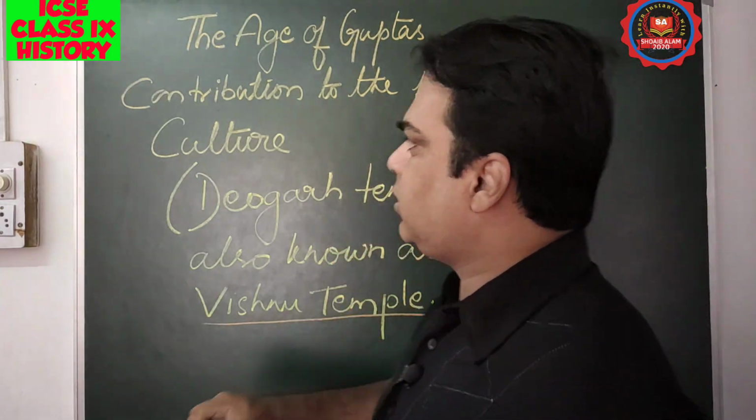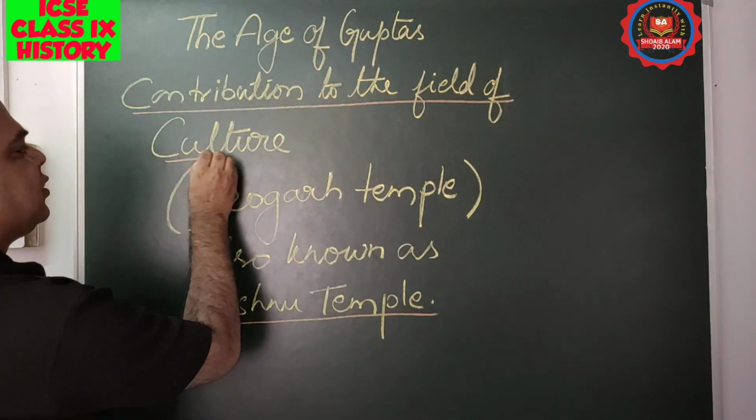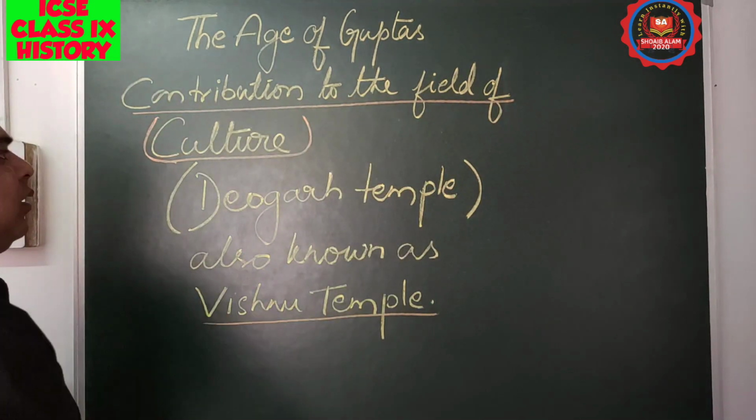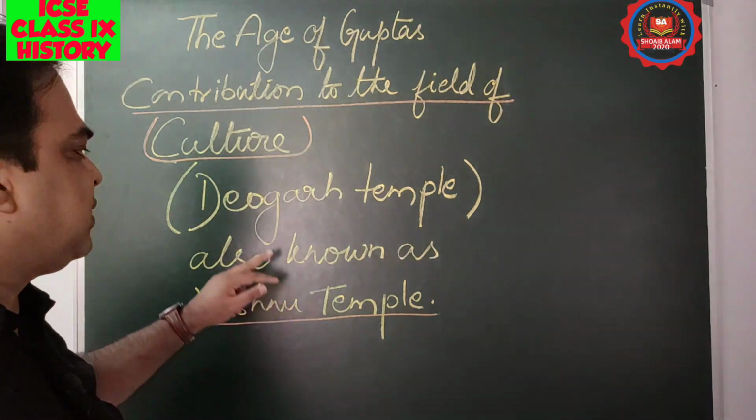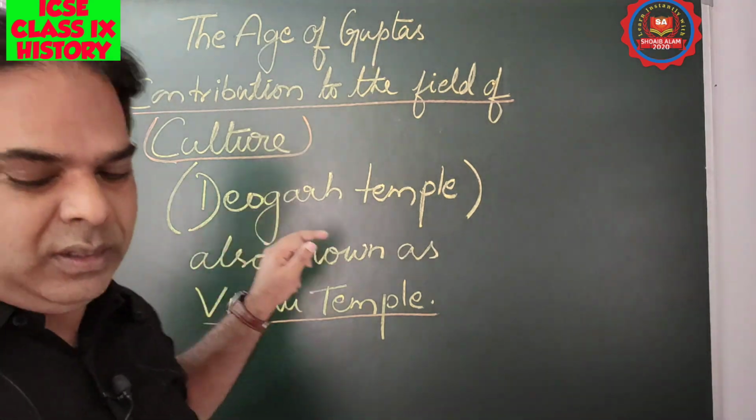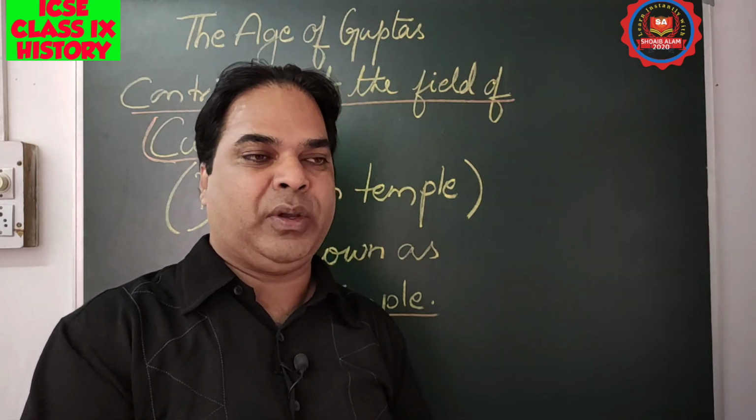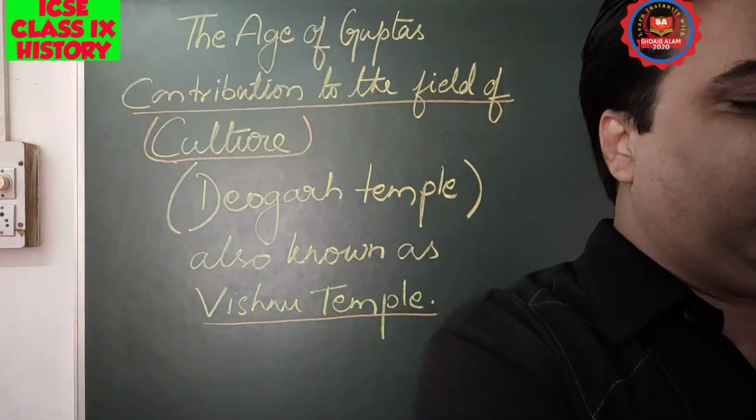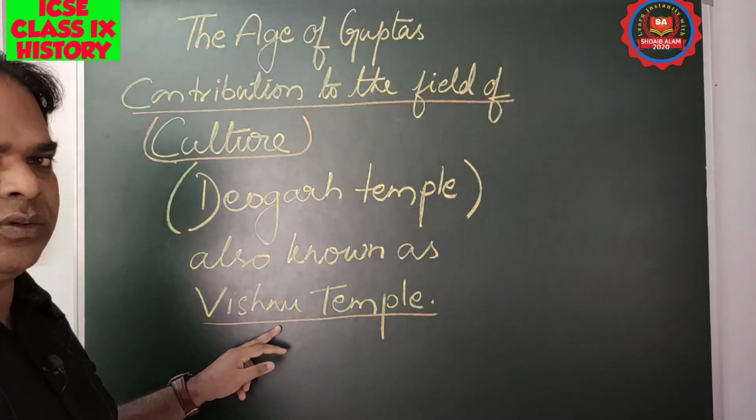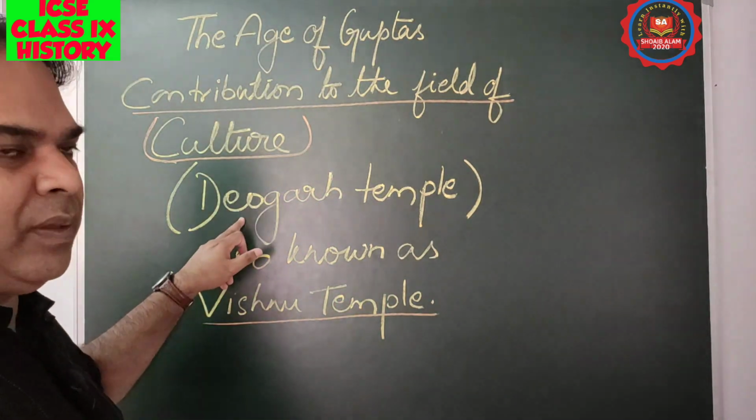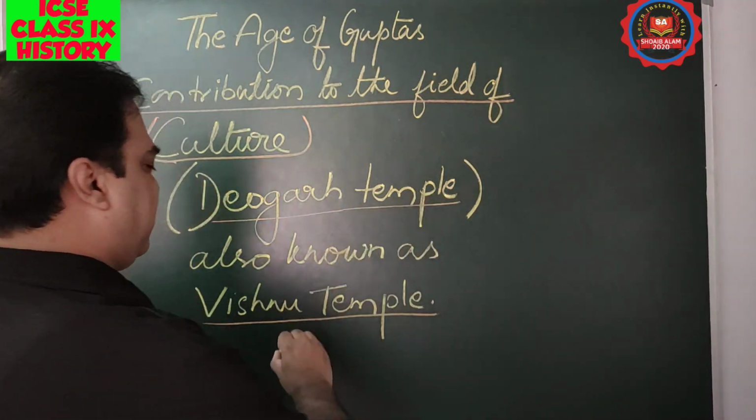So, contribution to the field of culture. In this we'll discuss the famous Vishnu temple at Devgarh, also known as the Devgarh temple, also known as the Das Avatar temple. Mostly it is known as the Vishnu temple at Devgarh, and it has become famous due to the name of the place. Just go through this part. Devgarh temple, famous temple.